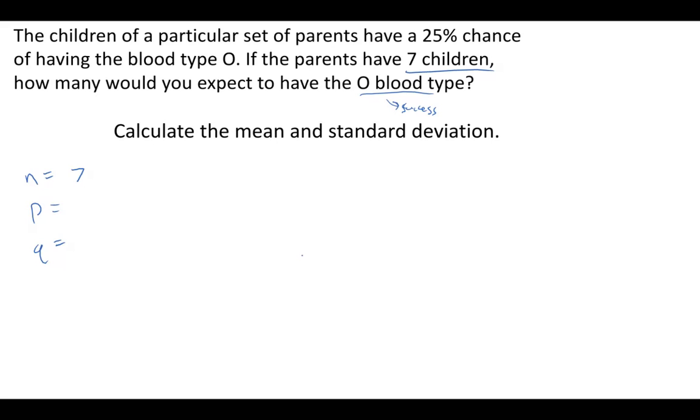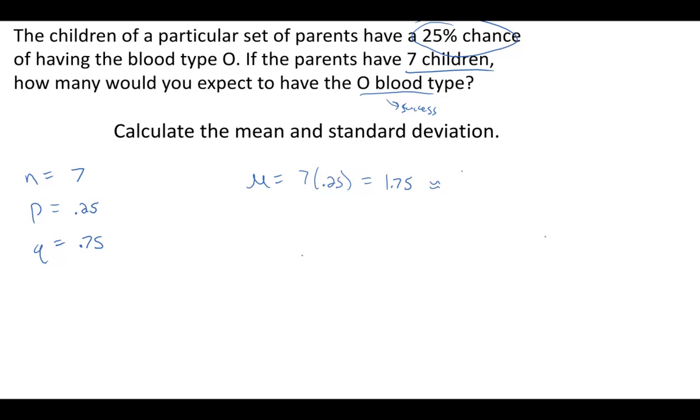So how many would we expect to have the blood type of O? That is going to be a 25% chance, so that's going to be 0.25. And then our probability of failure is going to be 0.75, which is 1 minus 0.25. So then our mean, N times P, is 7 times 0.25. And that's going to give us 1.75.